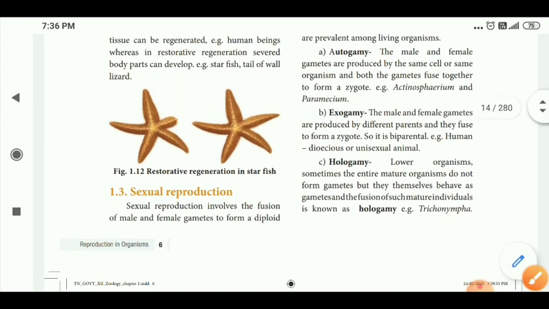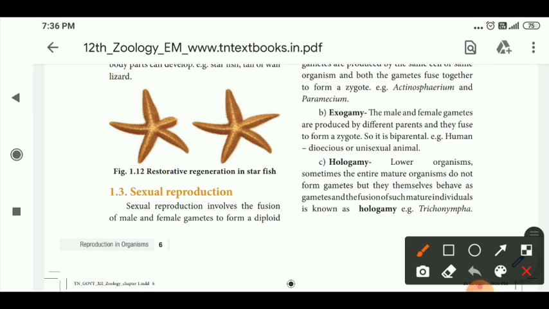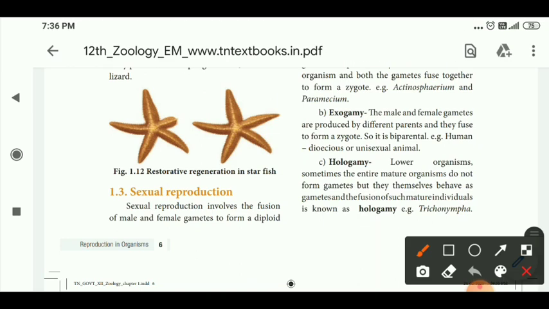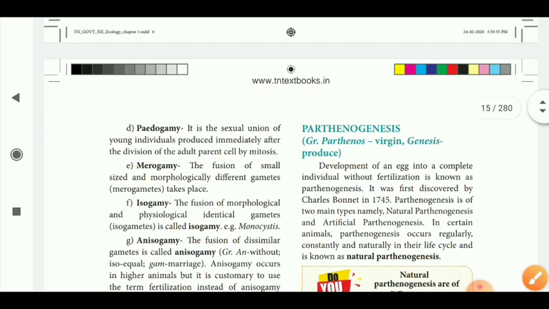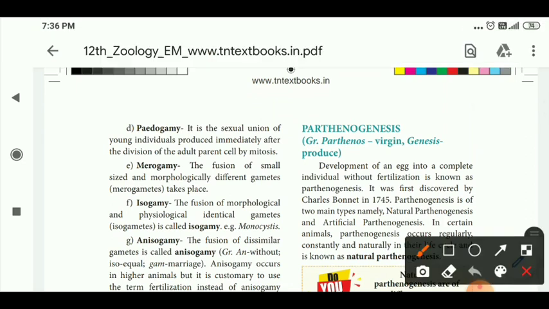Hologamy: the individuals themselves act as gametes and fuse with mature individuals to form young ones. That is called hologamy. What is pedogamy? The young individuals produce the offspring, and later it forms an adult parent by continuous cell mitosis.